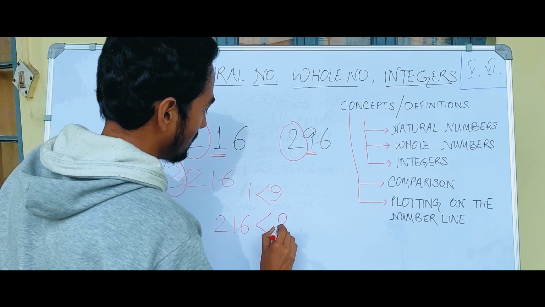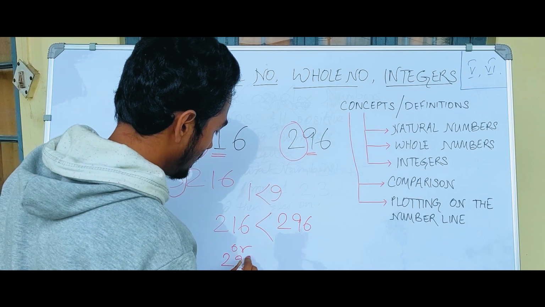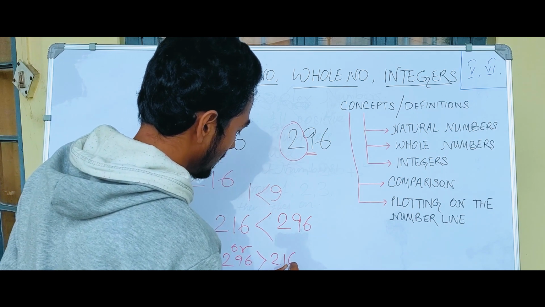So what have we learned from this? That 216 is less than 296, or we can also write 296 is greater than 216.